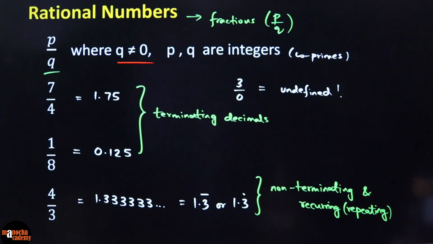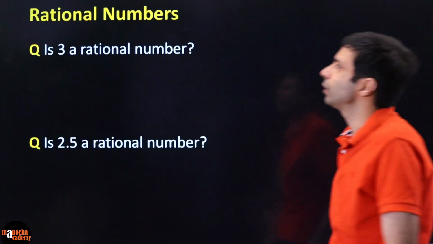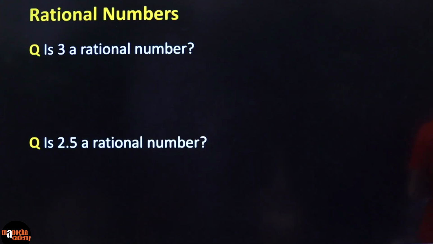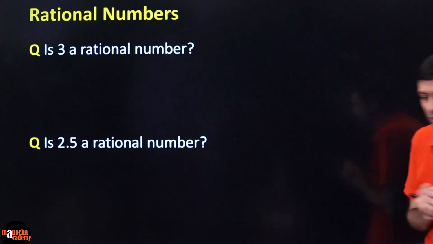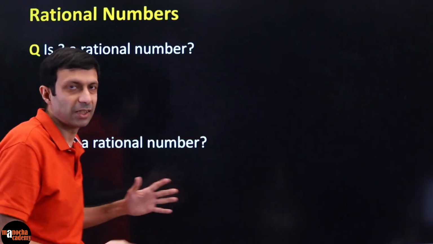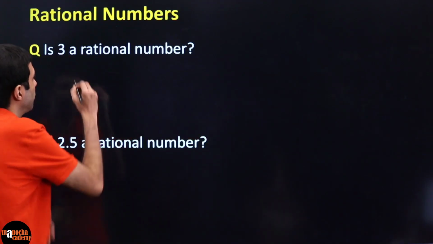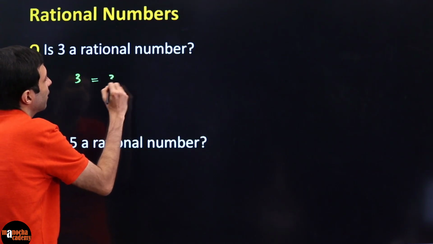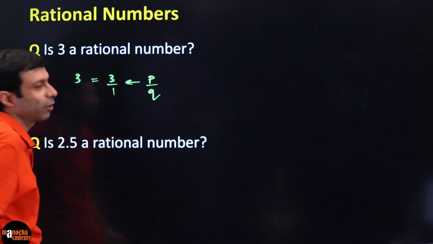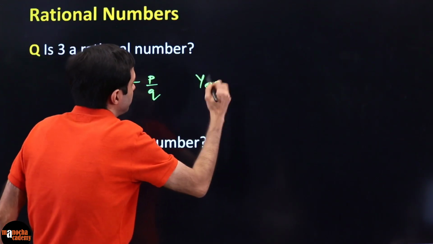Have you guys written that? Please write it down. Now the question is, is 3 a rational number? What do you guys think? Yes or no? I can see most of you are telling me yes, and you are absolutely right. 3 is of course a natural number, a whole number, we can consider it an integer. But why is it a rational number also? Because I can write 3 as 3 by 1. And there you go, I have proved it to you. It's P by Q. So the answer is yes.